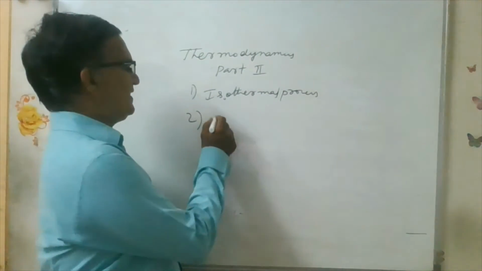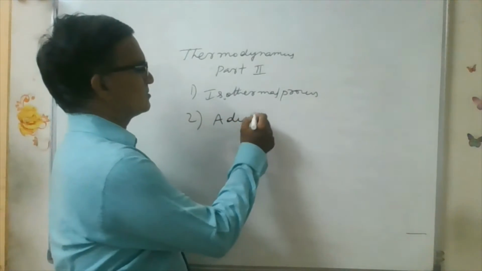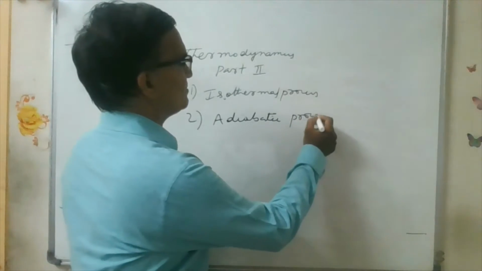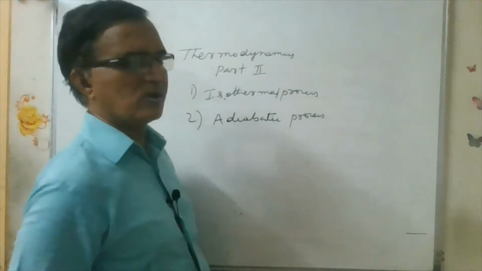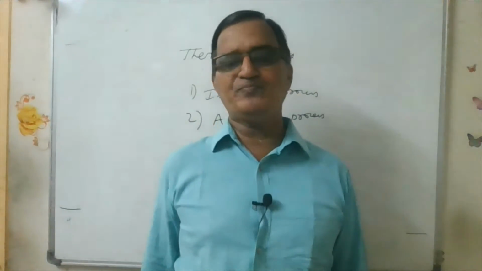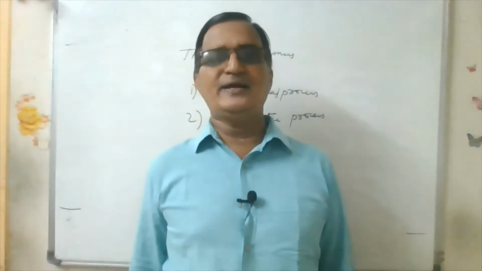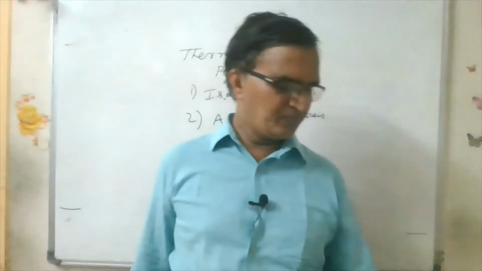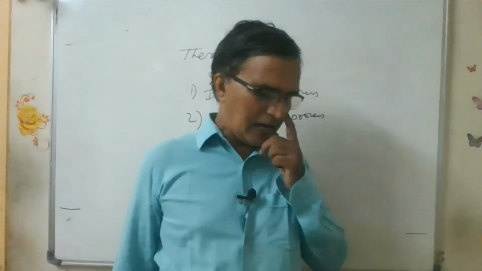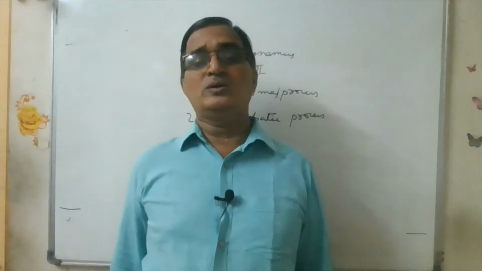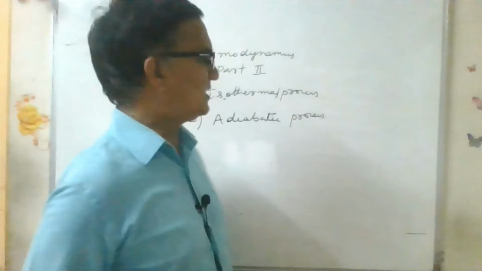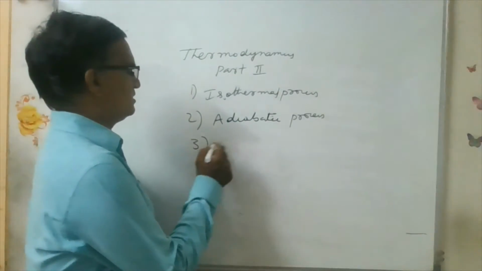Next we have the adiabatic process. Adiabatic process means heat neither enters nor leaves the system. Total energy remains constant. That is called adiabatic process. And in this, dq is 0. Total energy remains constant.